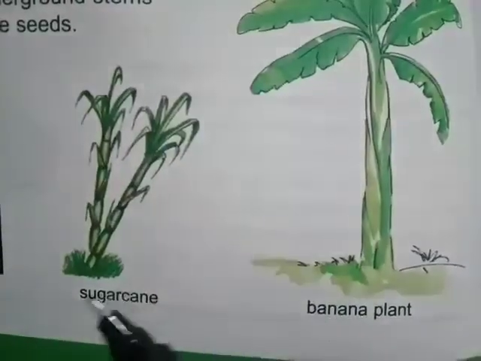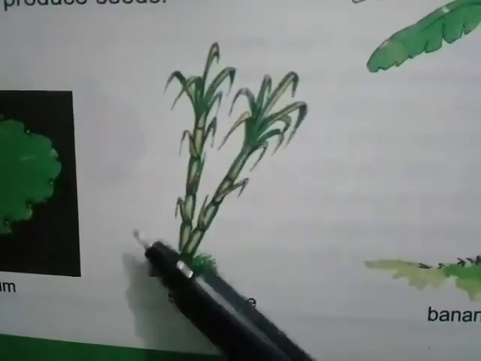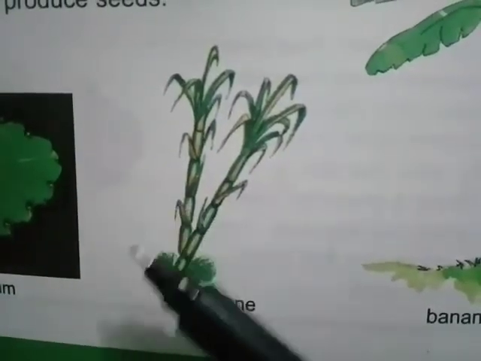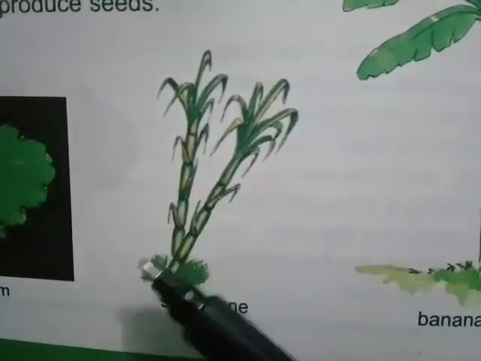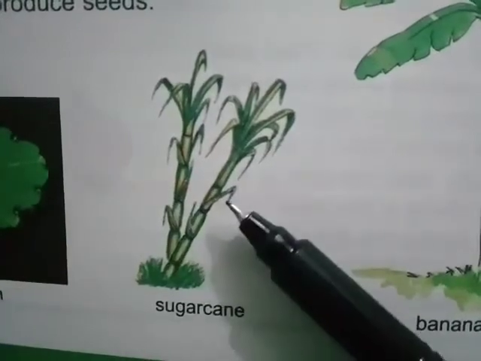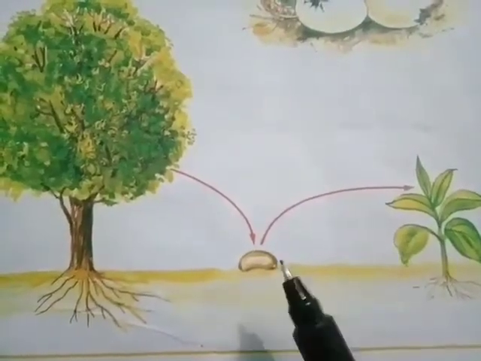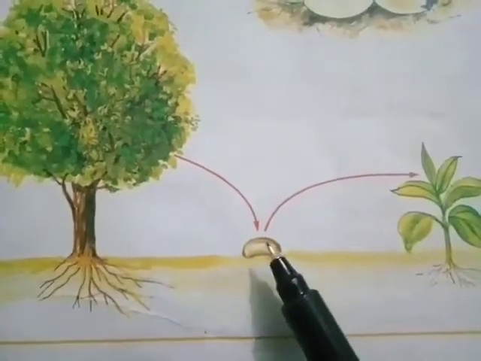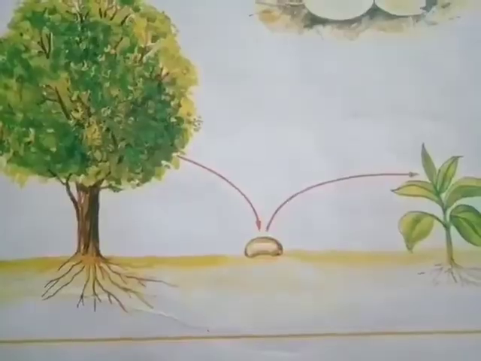The other example is sugarcane and banana plant. A sugarcane plant can grow from the pieces of the stem of the parent plant. These pieces are called stem cuttings. And the third way is reproduction by seeds. Many plants produce seeds and these seeds grow into a new plant.